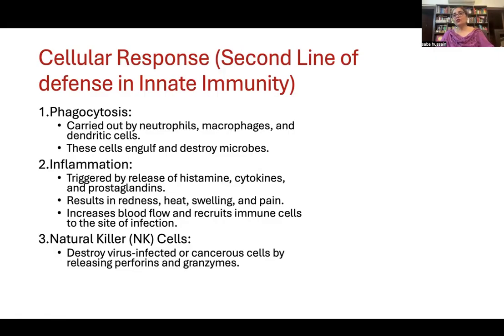Then natural killer cells are also present. If a cell gets infected, there is no chance of saving that cell, but the infection of that particular cell can cause other cells of the body to also get contaminated. So what are natural killer cells going to do? They are going to kill those infected cells. So the role of natural killer cells is to clean up the infected cells, and also cells which are cancerous. By killing those infected cells, they stop the replication of microbes also, particularly in the case of viruses.